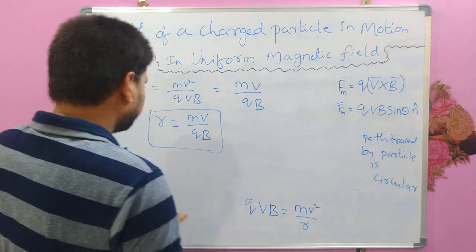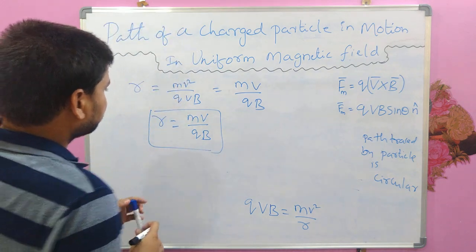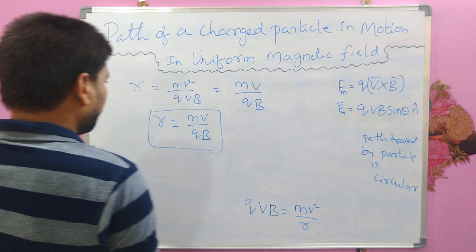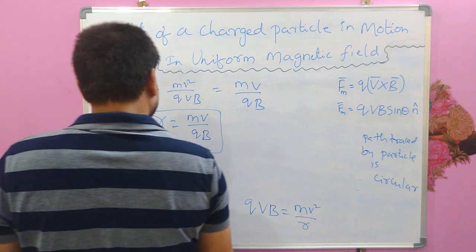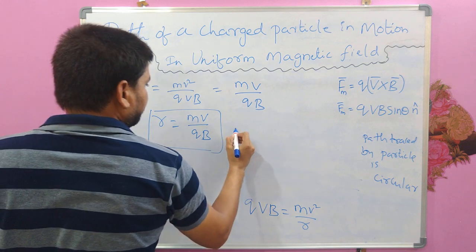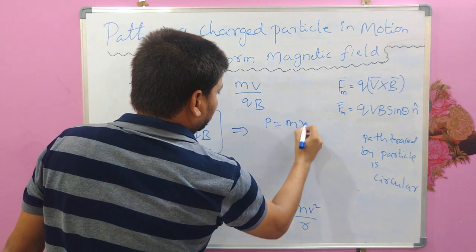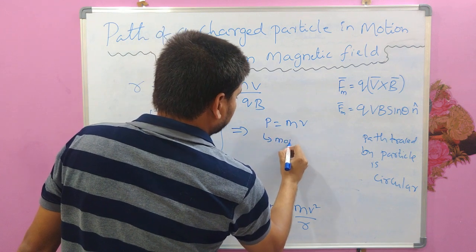Okay, remember this. And now using this expression, we can also write various formulas. For example, we know that mv is momentum, where p is the momentum.